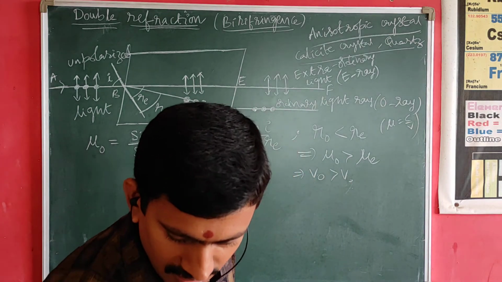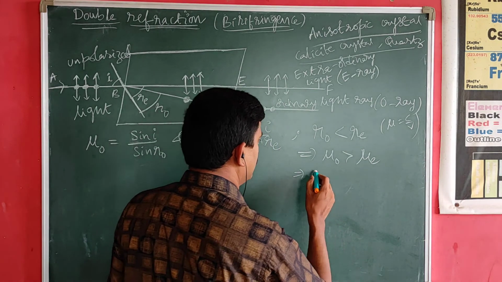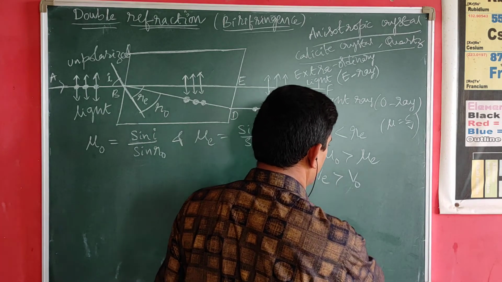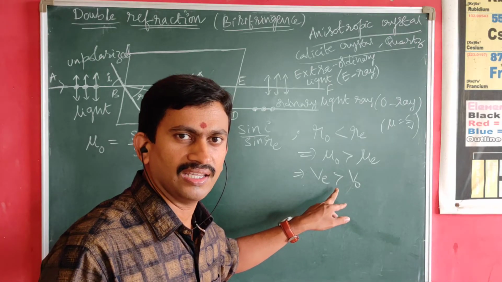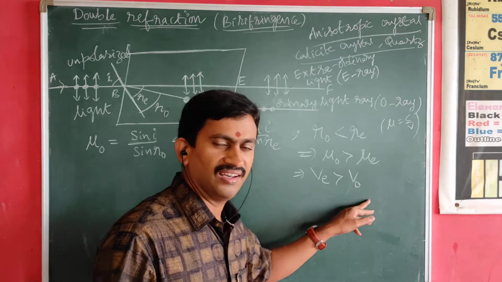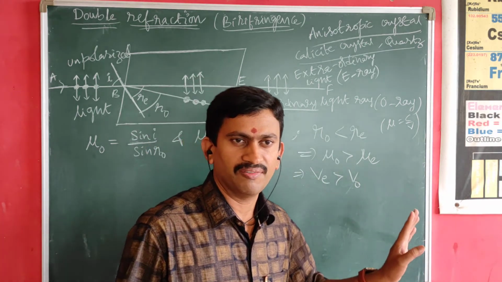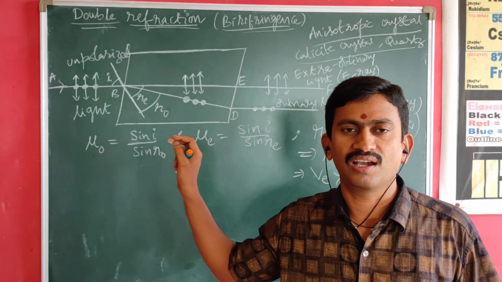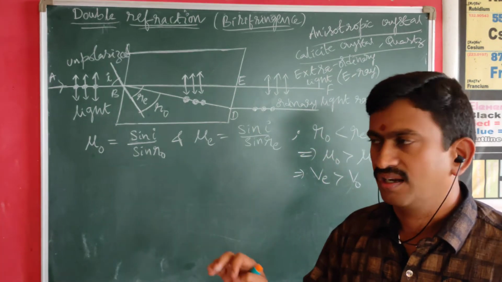Here, mu O is greater than mu E, in the sense that the velocity of extraordinary ray is greater than the velocity of ordinary ray. So for the calcite crystal, the extraordinary ray travels faster than the ordinary ray. This is regarding the double refraction. Here, the beauty is both the light rays are plane polarized. Hence, we call it double refraction. This is the theory regarding the double refraction.